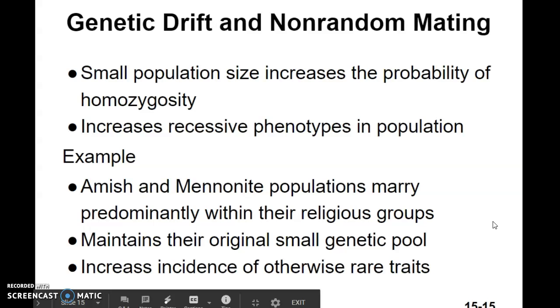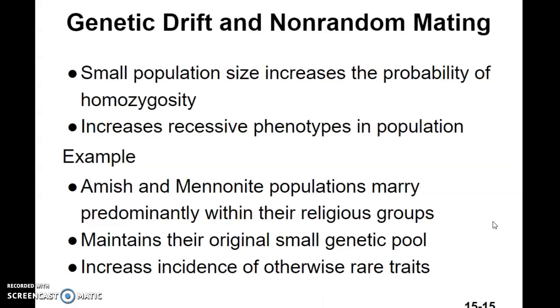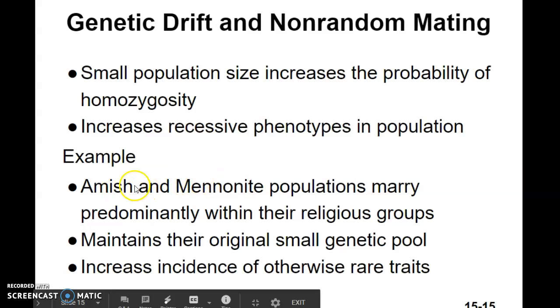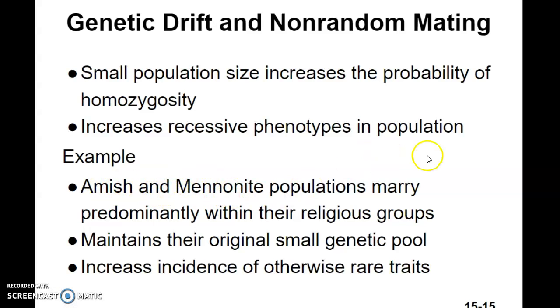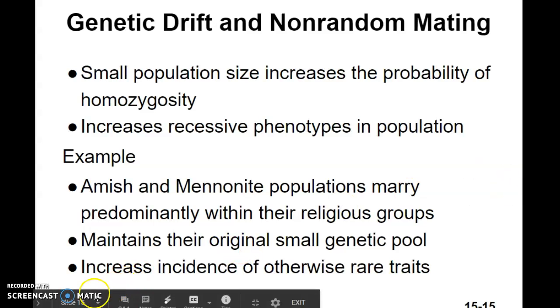Keep in mind that when you have genetic drift, non-random mating works with it as well. So you're only going to have a small population. You only have so many people that you can have children with. That's going to create an increase of the recessive phenotypes in a population. Religious groups, we see that quite a bit. The Amish and Mennonites only marry predominantly with their own religious group. So they maintain this very small genetic pool. So we see a lot of recessive disorders that occur because of that.